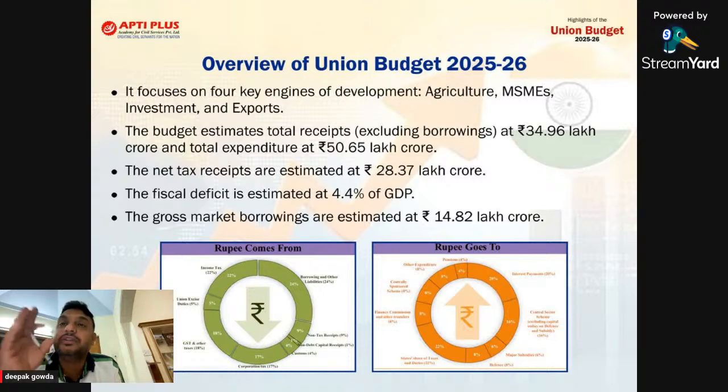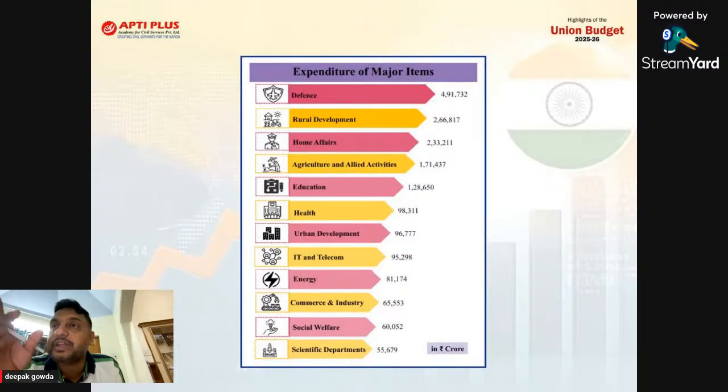Sir, in the next slide, they have given where they are going to spend more. Obviously, sir, defense is the major one. Almost this year also it is touching 5 lakh crore, 4.91 lakh crore, almost equal to 5 lakh crore. And remember, RD, that is rural development, home affairs, almost 2. Agriculture, almost 1.771. But I expected that for railways there will be more, as in the previous 2 years, when they spent more than 2 lakh crore rupees. But railway is not in the top list. So we have to check in another slide how much they have given to railway. Come to the next slide.